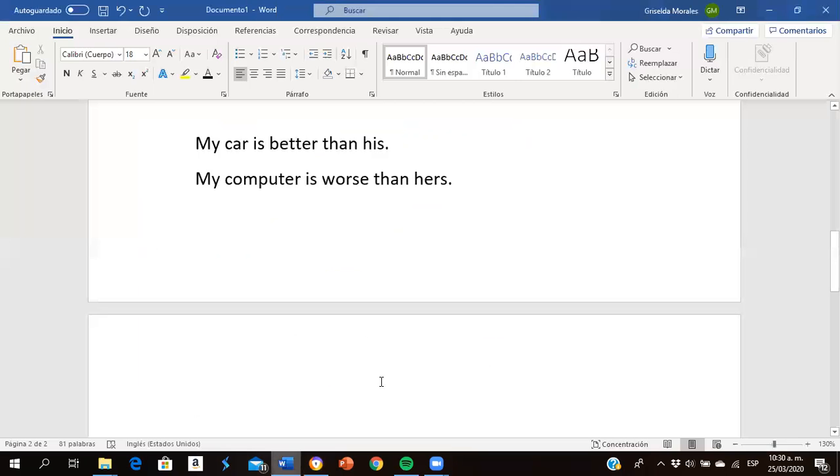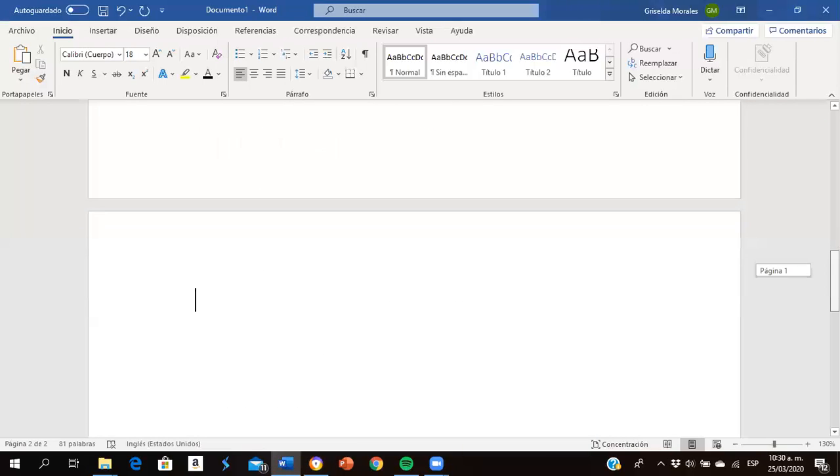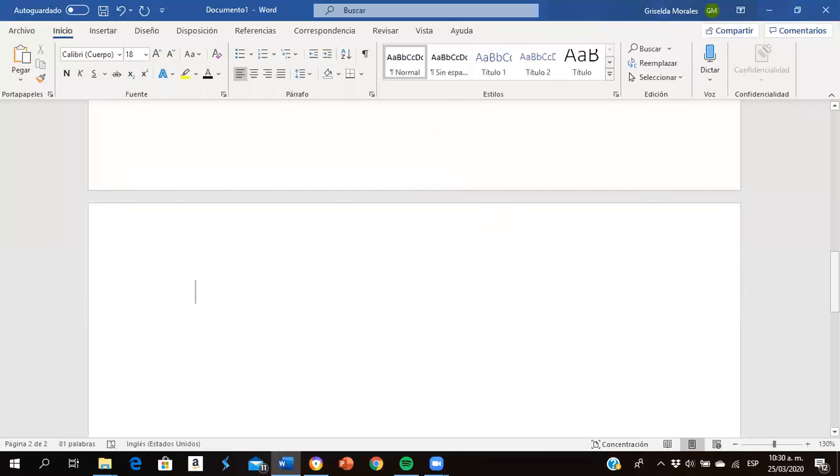So again, if we go back over here to the examples, we can say, who's the tallest in the class? Abel. Abel is the tallest in the class. Okay, so we have it right there. Our subject, our verb to be, the, remember, very important that we always use the. And then the tallest, now we're using EST in the class. Okay.